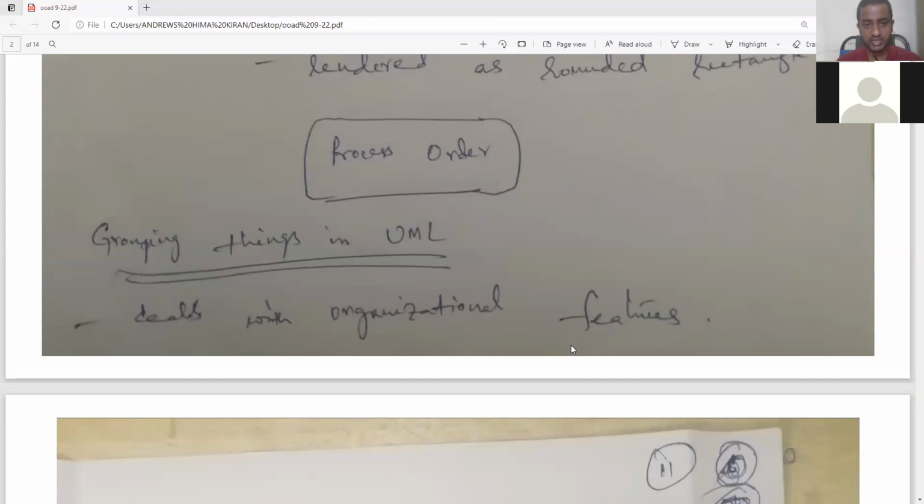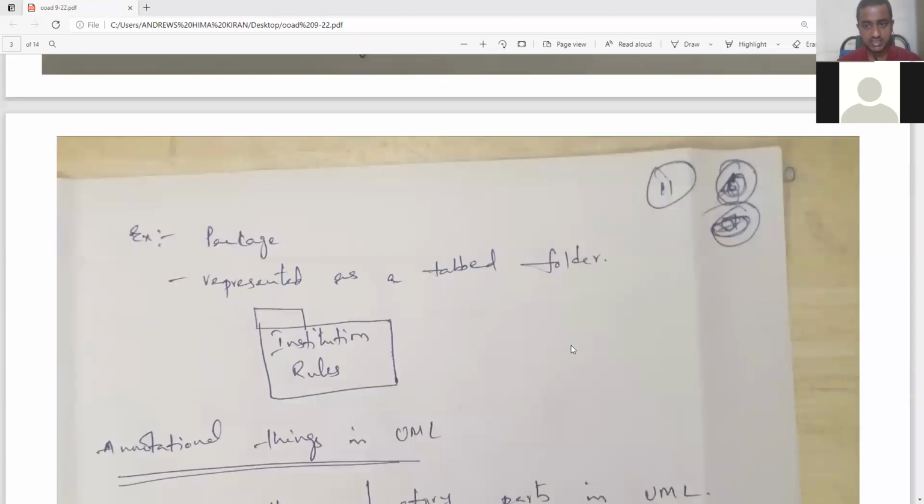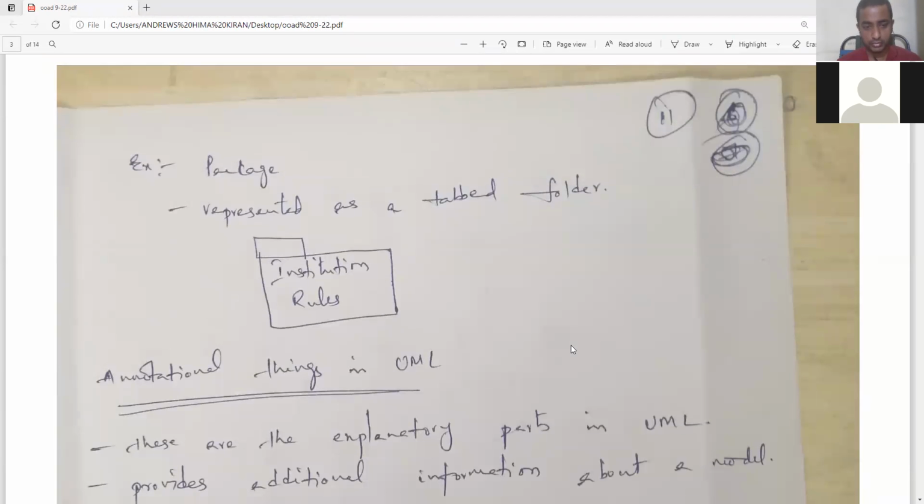The next thing is grouping things in UML. It deals with the organizational features. The definition which is given for grouping things is that it is considered as the organizational features. If you see the example here, institution rules, it is given as a package. The rules you can expect as a bunch of activities, right? That's why it is considered to be a package.